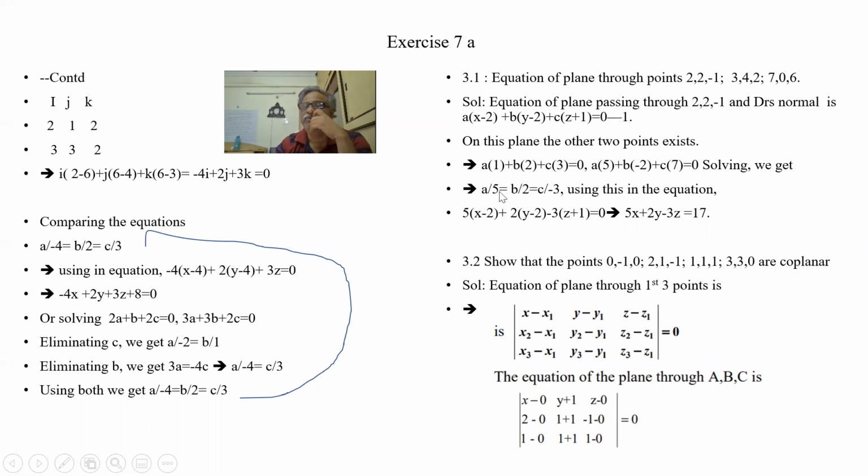So what I'm getting here, a by 5 is equal to b by 2 is equal to c by minus 3. This way I'm substituting in this equation. So a is equal to 5k, so 5k into x minus 2 plus 2k into y minus 2 minus 3k into z plus 1 is equal to 0. So k gets cancelled because 0 is there. So k has now become irrelevant. So this is how we solve. What we have done here: we have taken one point and made an equation. If these 2 points are substituted in the equation, I get a relation between a, b, c. And this a, b, c relation is used to form the equation. But this is not the method we learned here.